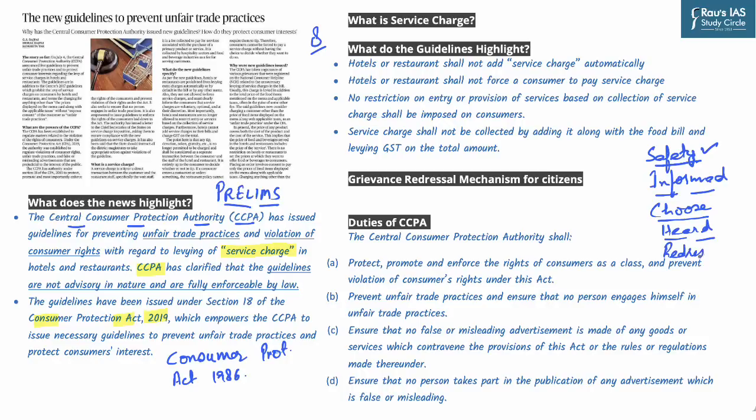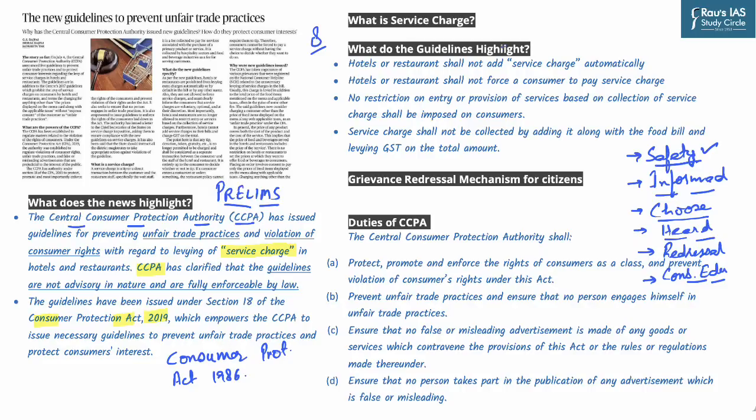Now, this redressal mechanism, we'll be talking about that in detail. And last but not the least, there is the right to consumer education. So these rights in terms of consumer protection are very important. These are the right to safety, right to be informed, right to choose, right to be heard, right to redressal, and right to consumer education.